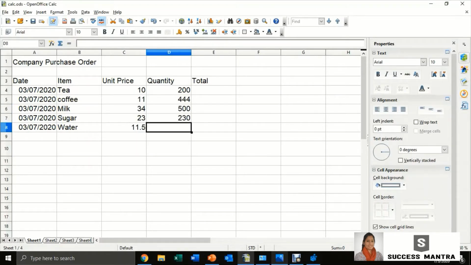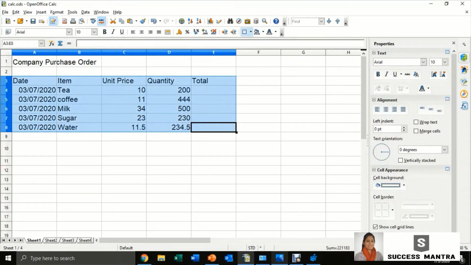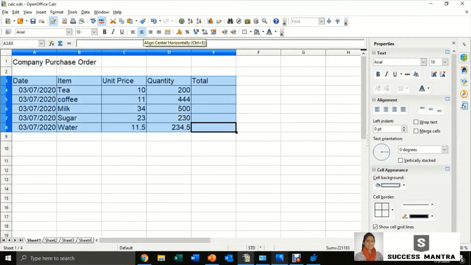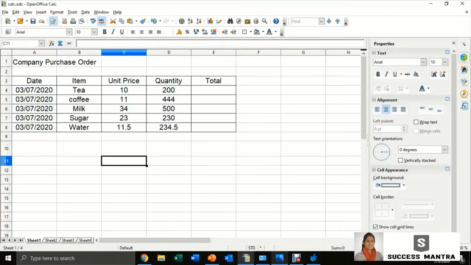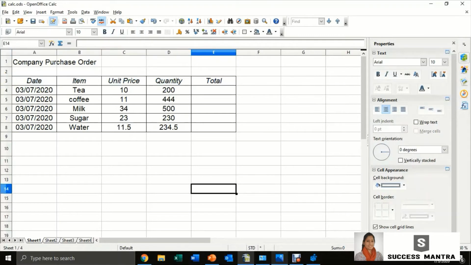So to make them look perfect, I select all the columns and make them center aligned. Also, I put borders to the cells to make them look like a table. Now I select all the labels and make them italic. Okay, now perfect.